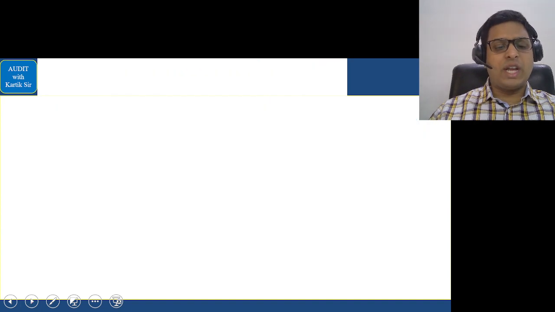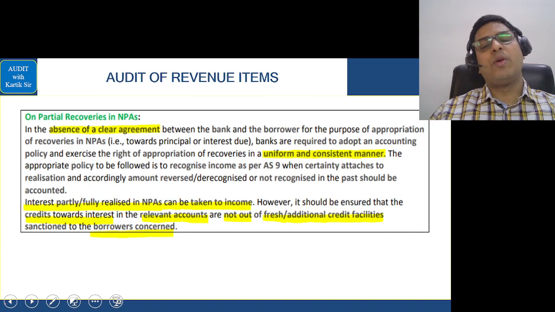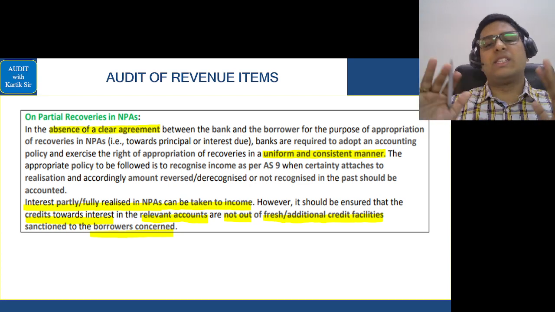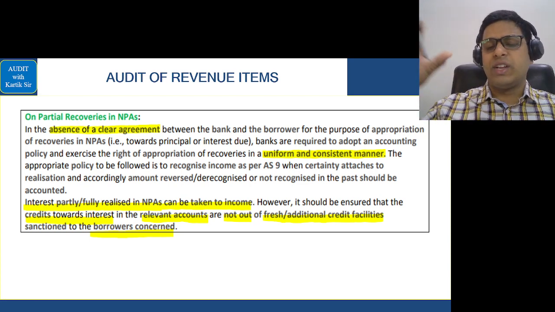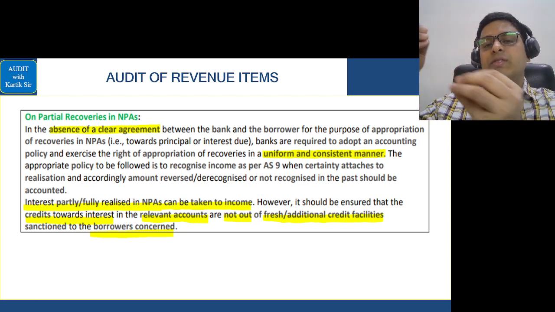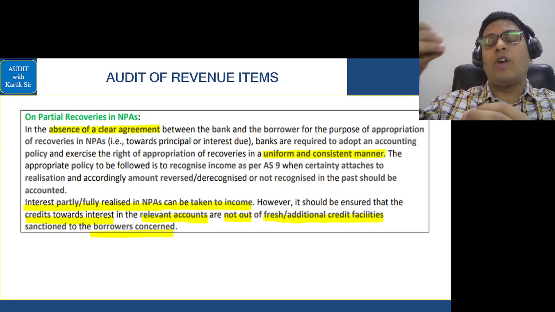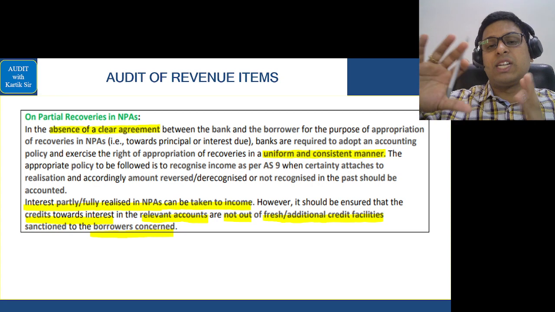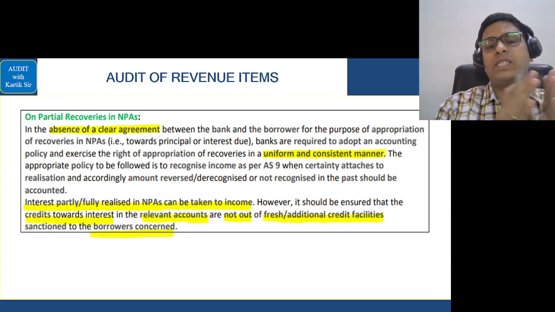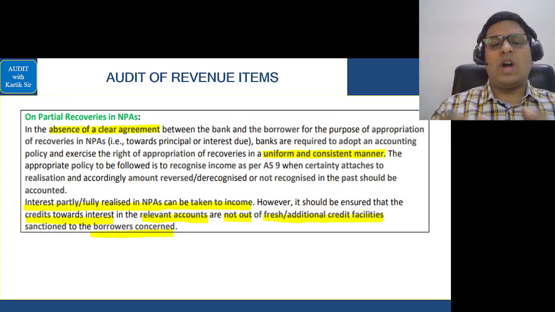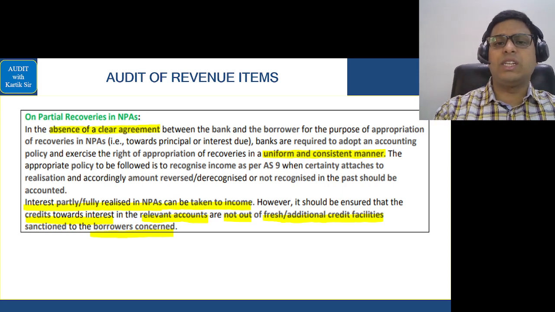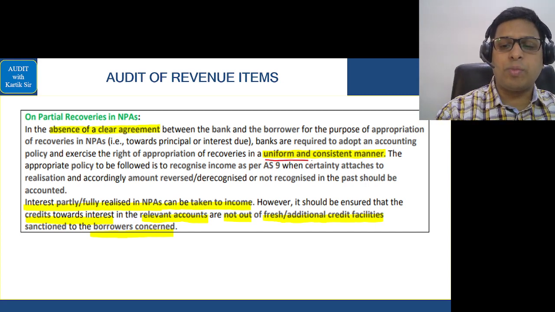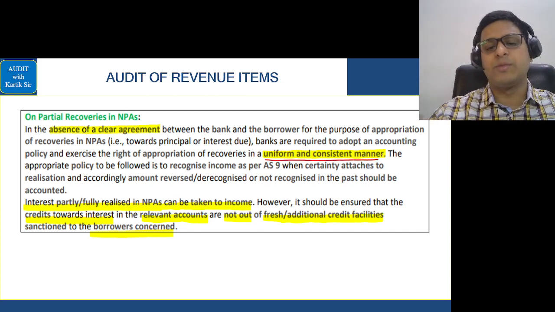Now after that we went into the next area called partial recoveries. I hope you remember we had an excellent discussion in the class. I told you if a partial recovery is done, whether we should take the entire income as principal, or entire income as interest, or partly as principal and partly as interest based on the proportion in the past. So we had a discussion and arguments were placed properly, and we saw that there should be a uniform and consistent policy regarding this matter.